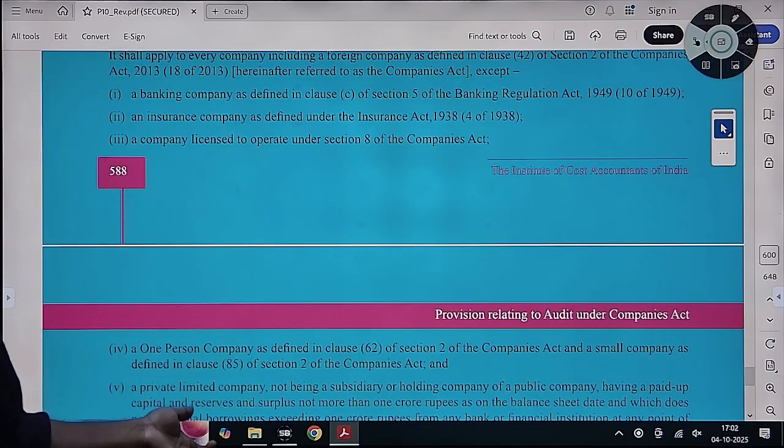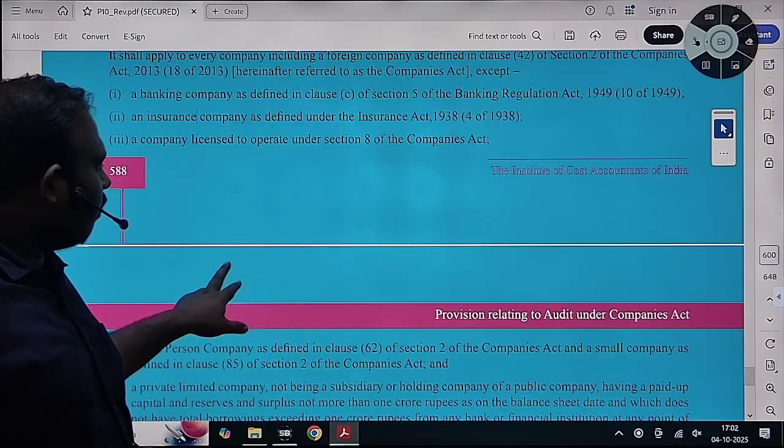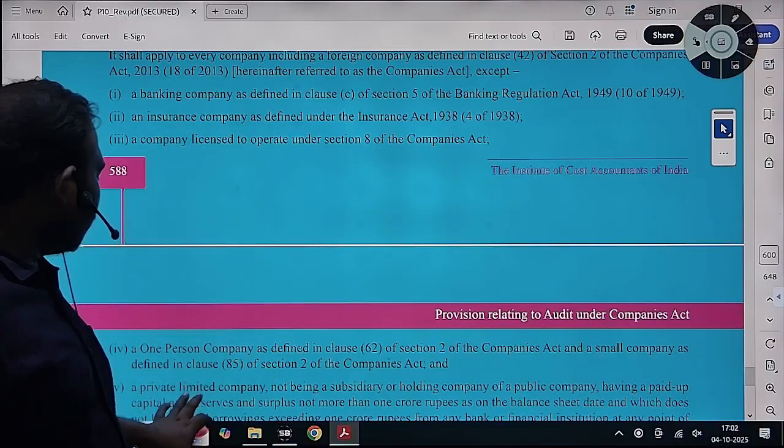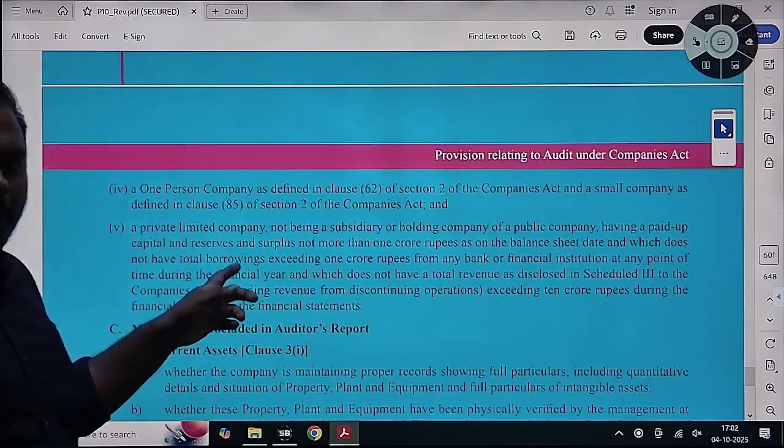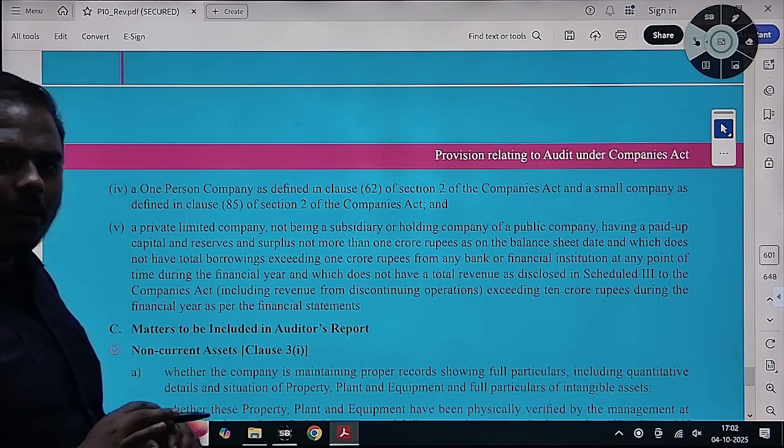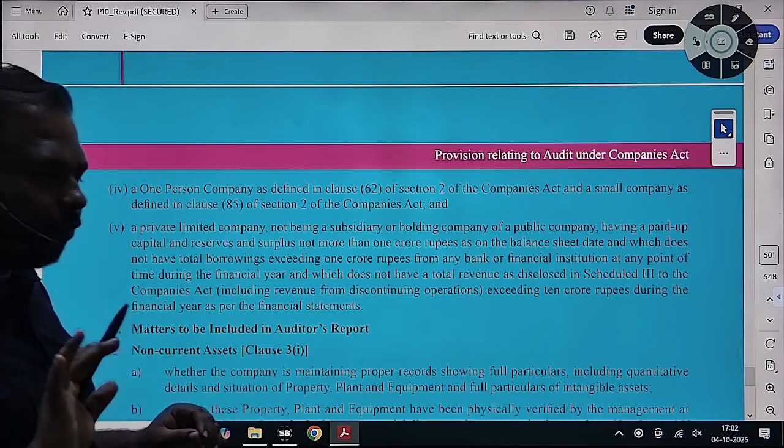I think electricity companies will mandatorily be required to comply, so it will be applicable. I think so as of now. Take it as applicable. I will confirm it tomorrow.